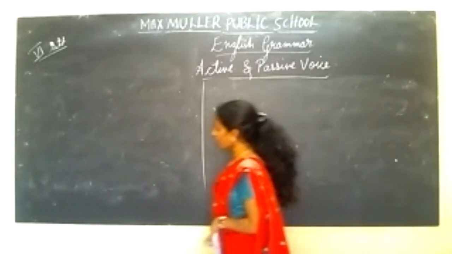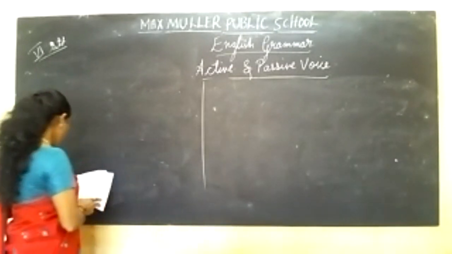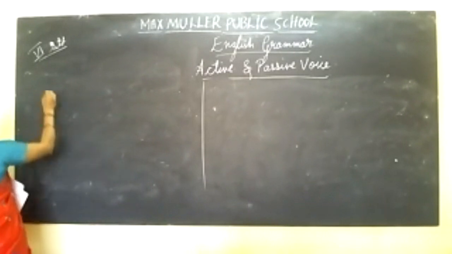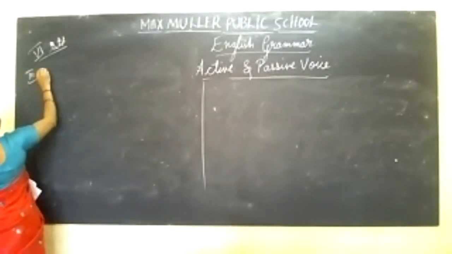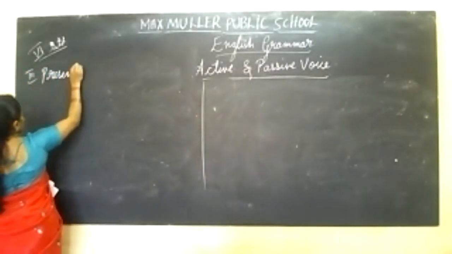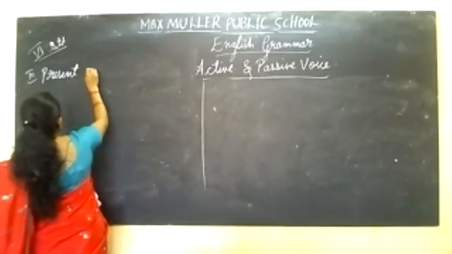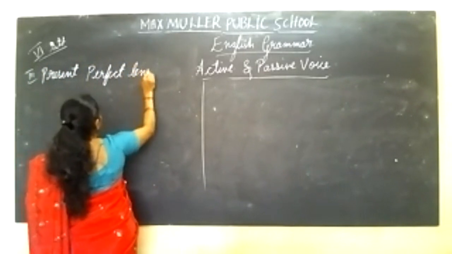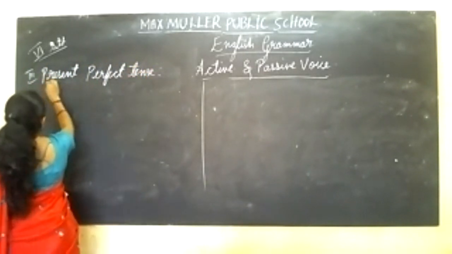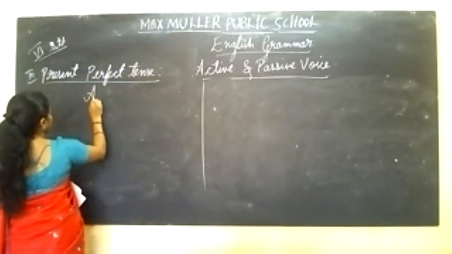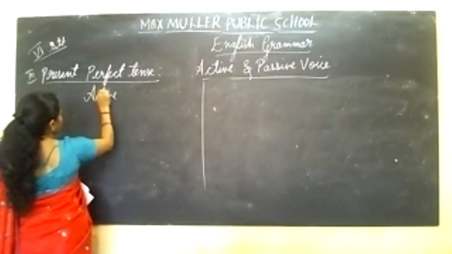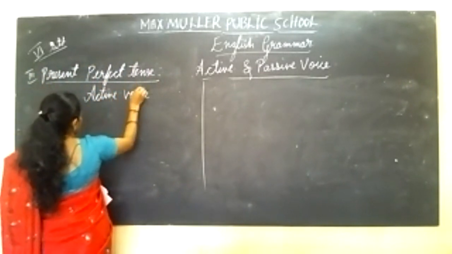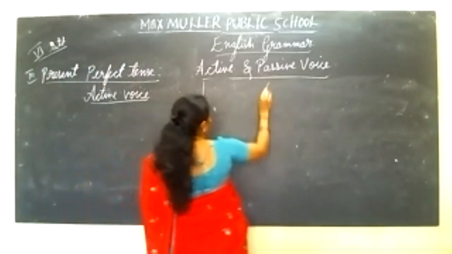Next one. Third one. Next, present perfect tense. Present perfect tense in this active voice, passive voice.